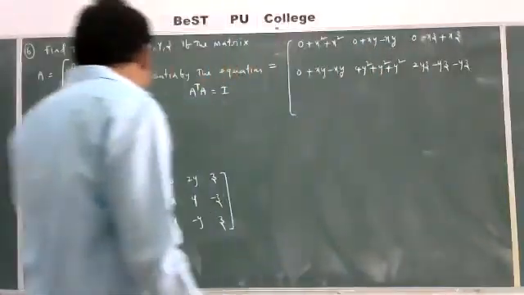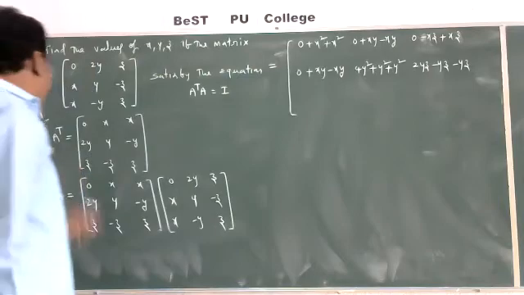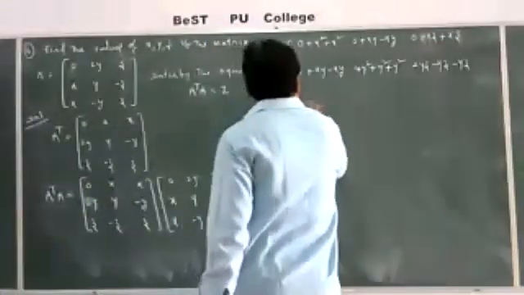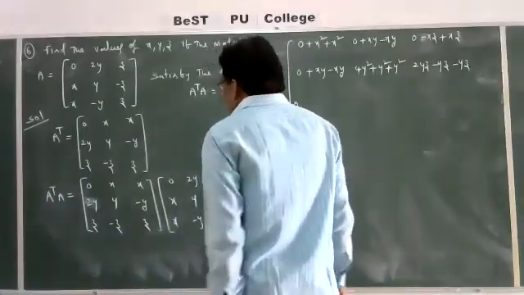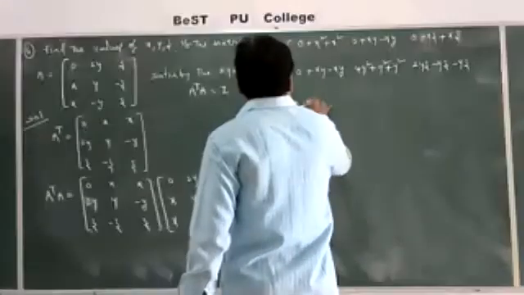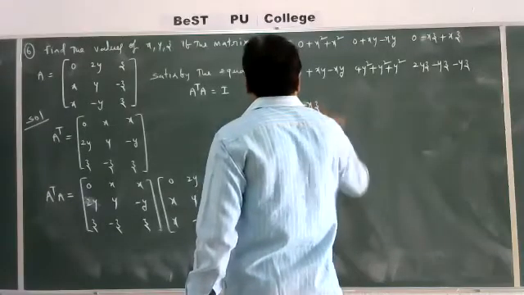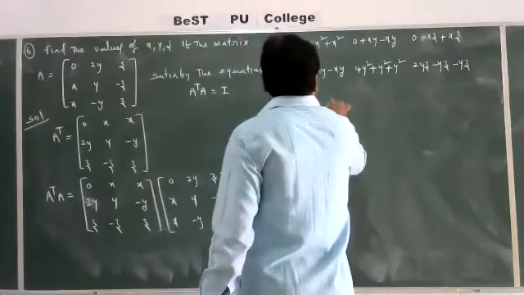Next, third row, first column, z into 0, 0, plus minus z into x, minus xz, z into x, plus xz.